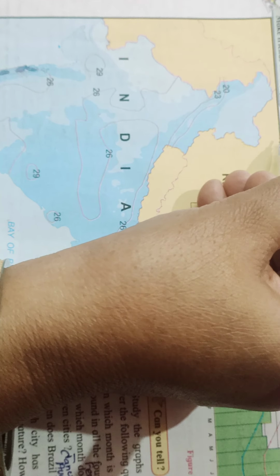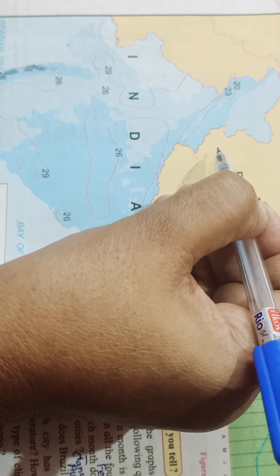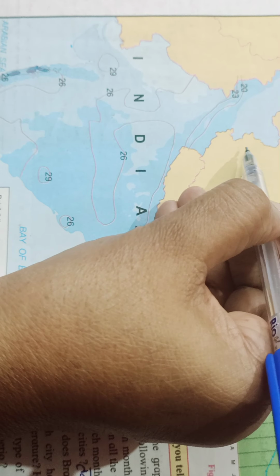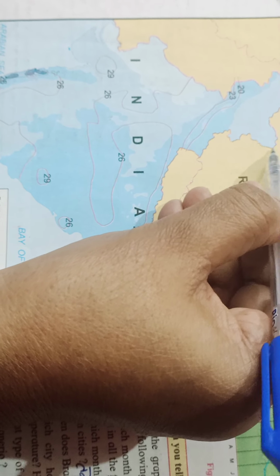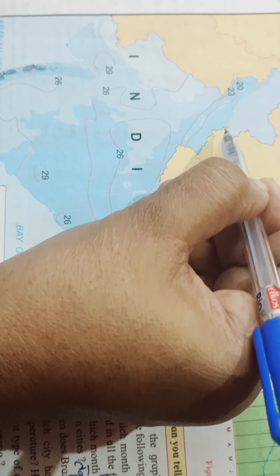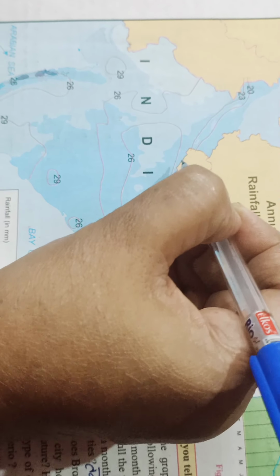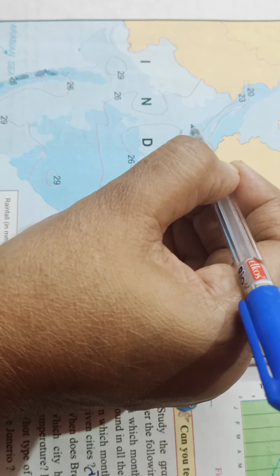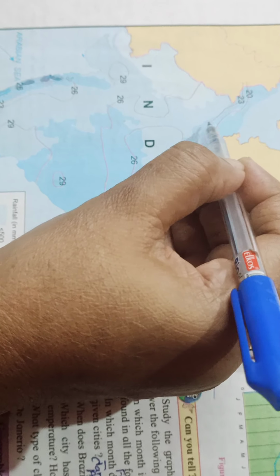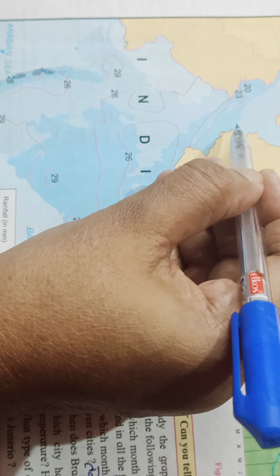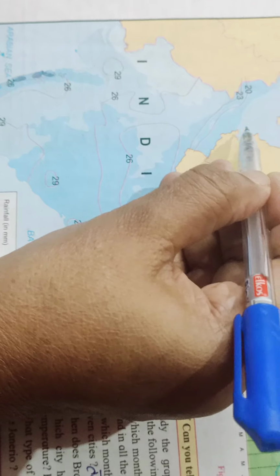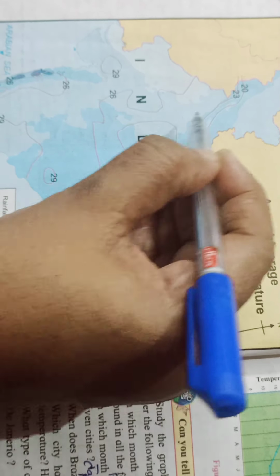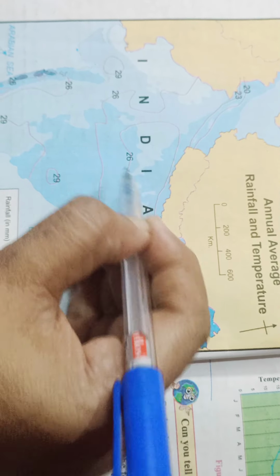The same winds come back in the month of December. They start coming from the last week of November. They cross the Himalayan ranges, so they become very cool. And when they cross the Himalayan ranges, winter begins in India, and the pressure becomes high because of low temperature. When they cross India, they do not get any moisture because they come across the land.